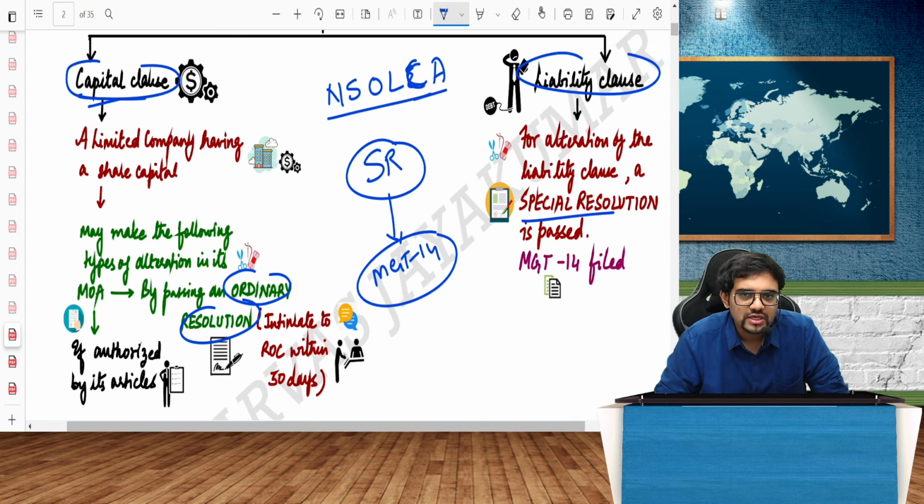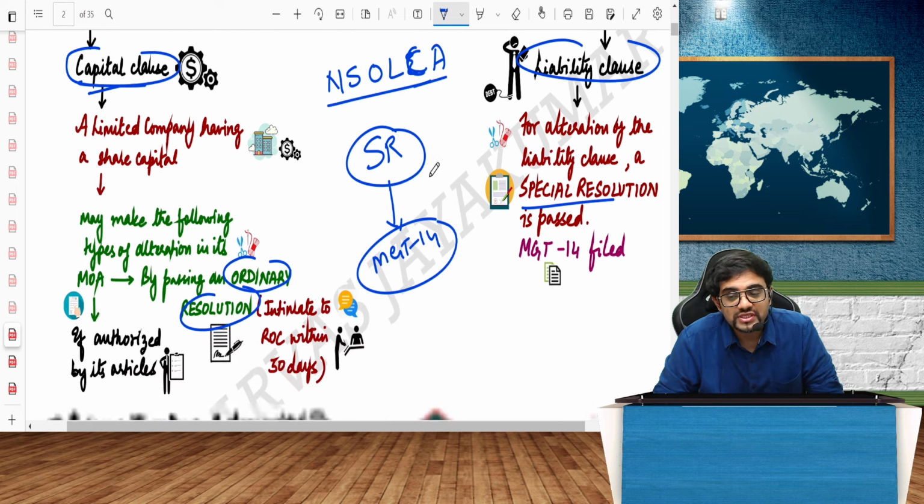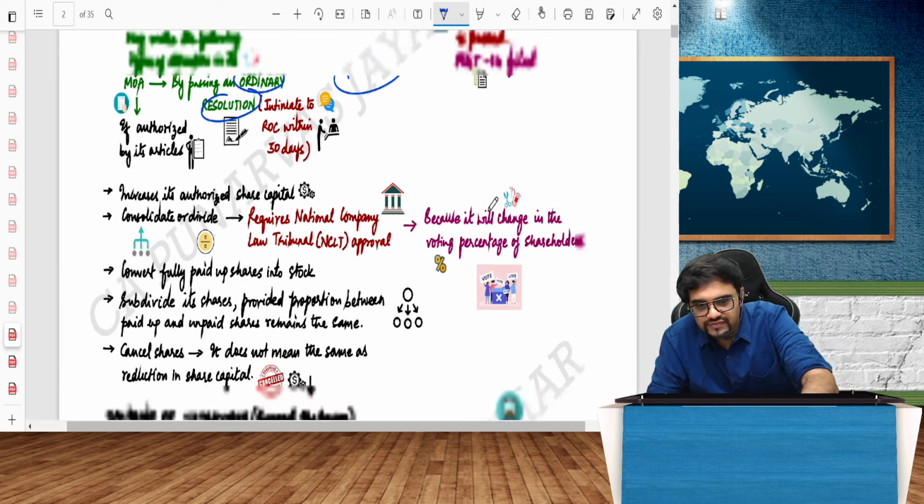Keep that in mind. So we have a capital clause, we have a liability clause. For the liability clause, a special resolution has to be passed. For the capital clause, mind you, an ordinary resolution has to be passed. So what is the exception to the rule of alteration of MOA? Yes, we have it in the capital clause. In the capital clause, what should you do? Ordinary resolution is enough. So that is the next part of the story.